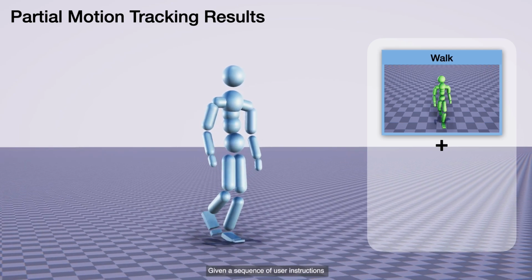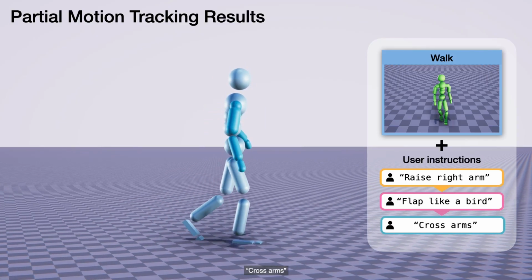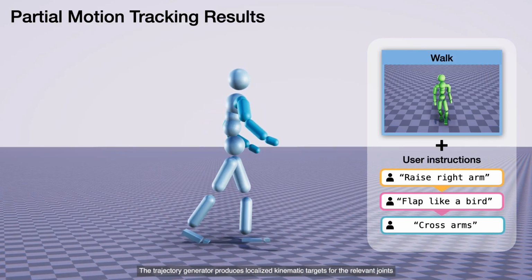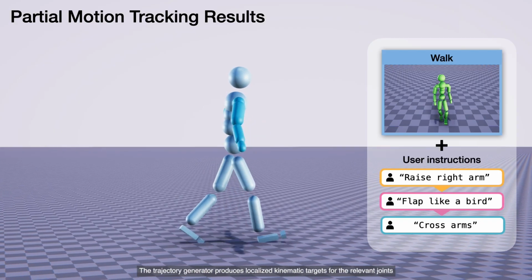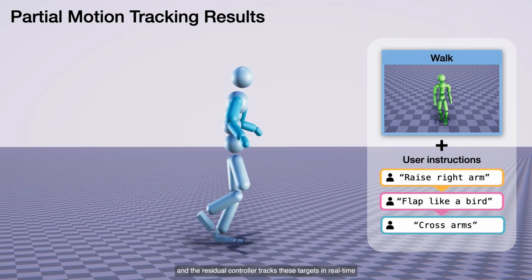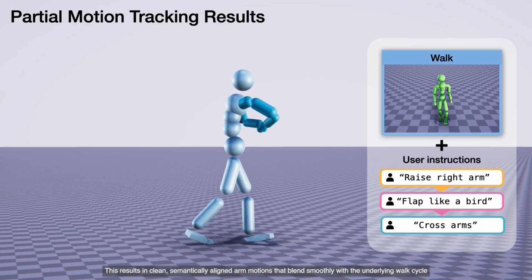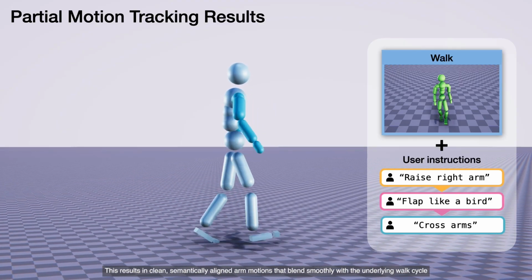Given a sequence of user instructions, raise right arm, flap like a bird, cross arms, the trajectory generator produces localized kinematic targets for the relevant joints, and the residual controller tracks these targets in real time. This results in clean, semantically aligned arm motions that blend smoothly with the underlying walk cycle.